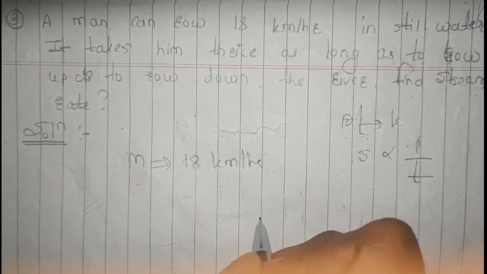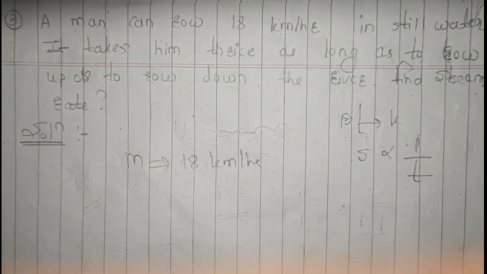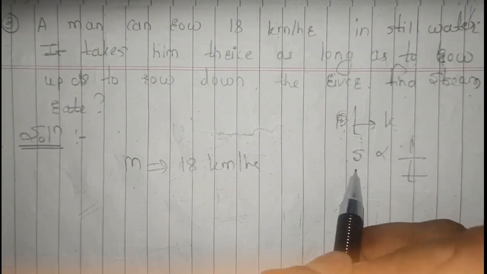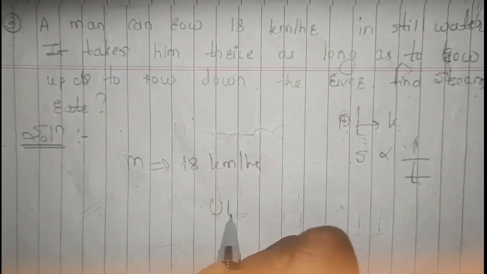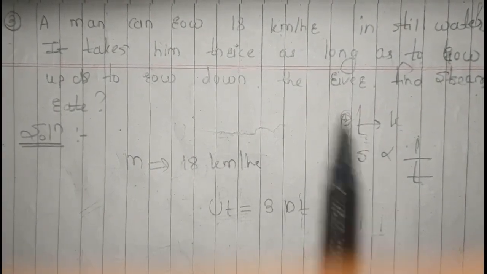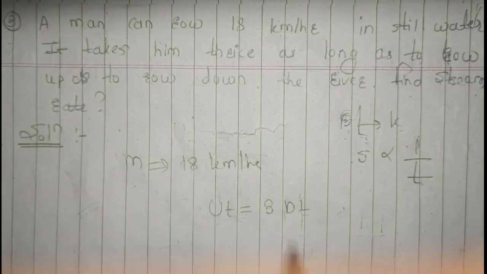We already know that our downstream speed is always greater than the upstream speed. Similarly, our downstream time is always less than the upstream time. Of course, if speed is higher, the time required is less. When distance is constant, speed is inversely proportional to time. Therefore, as mentioned, UT is equal to 3 times DT, where UT is the upstream time and DT is the downstream time. It is taking him thrice as long to row up, which means the upstream time is 3 times his downstream time.